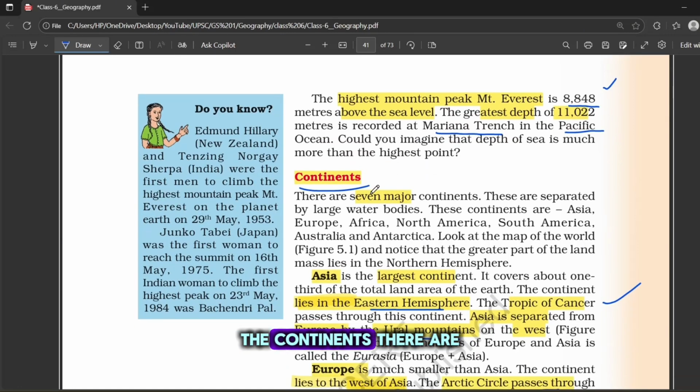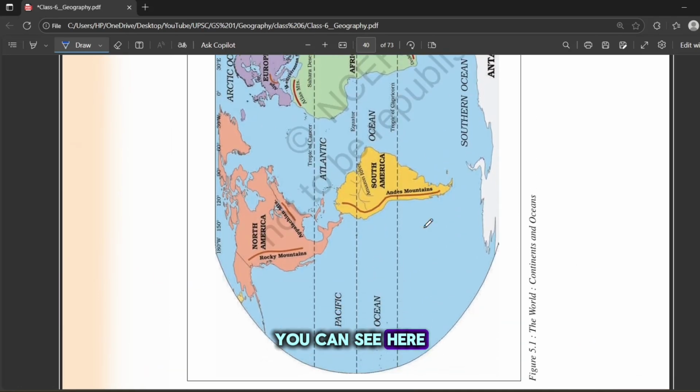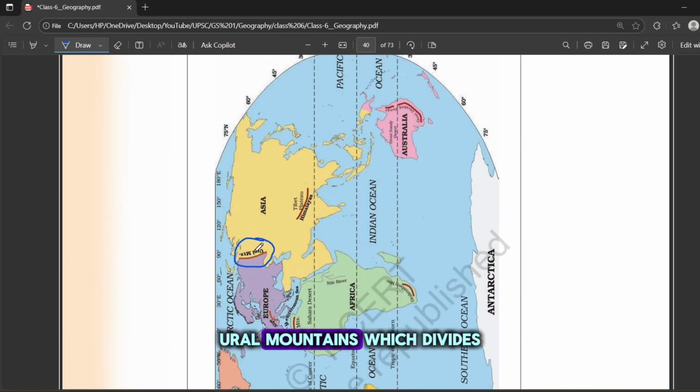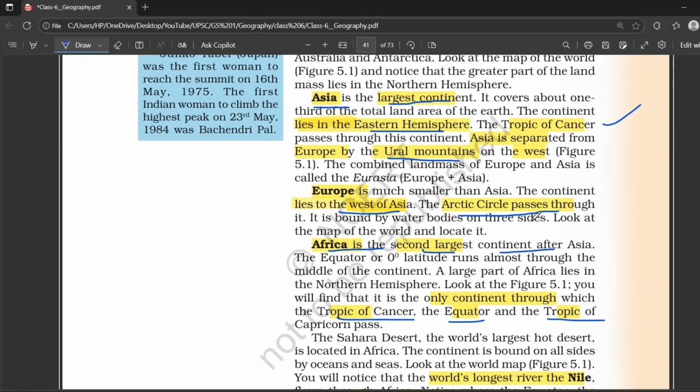The continents: there are 7 major continents. The first one is Asia, which is the largest continent, located in the eastern hemisphere. Now the Tropic of Cancer passes through Asia, and Asia is separated from Europe by the Ural Mountains in the west. You can see here in the map the Ural Mountains, which divide Europe and Asia. Next one is Europe, which lies to the west of Asia.